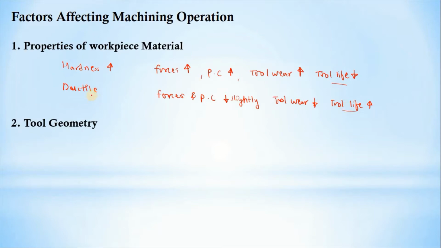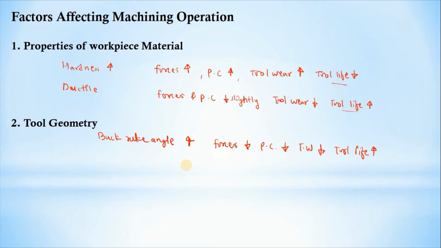Among them, if we consider the back rake angle, if the back rake angle is more, then forces will be low, power consumption will be low, tool wear (TW) will be less, and tool life can be higher. So if we increase the back rake angle, then the forces, power consumption, and tool wear will be less, and tool life will be more.